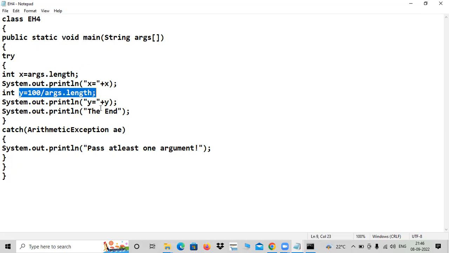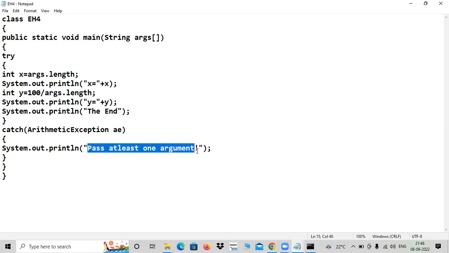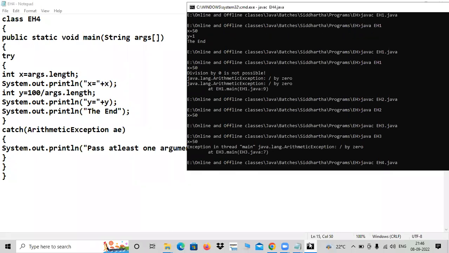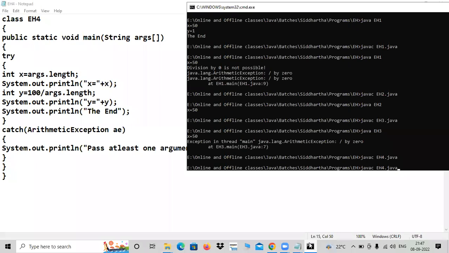So obviously, what will be the output? You can't get y, you can't get the end. You will get only one thing: pass at least one argument. It will beg you like that. Is it not? Let us check this. No issue at compile time. At runtime only, everything will happen. That's why we call it an unchecked exception.